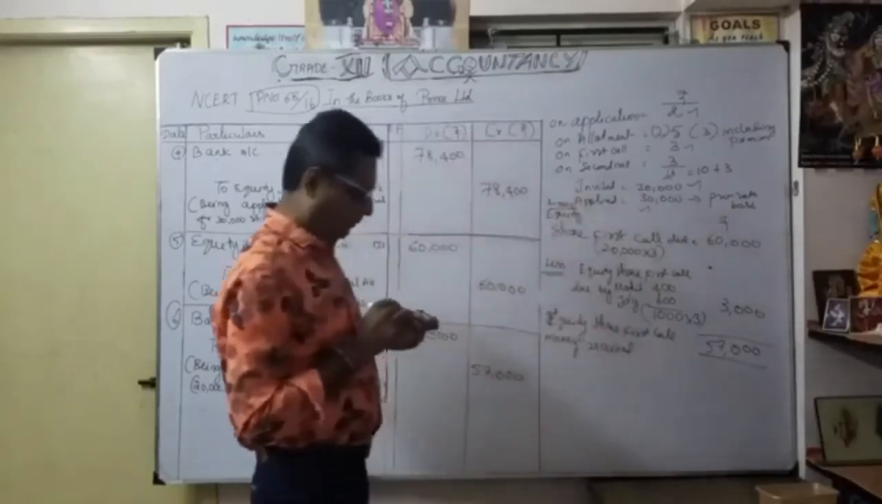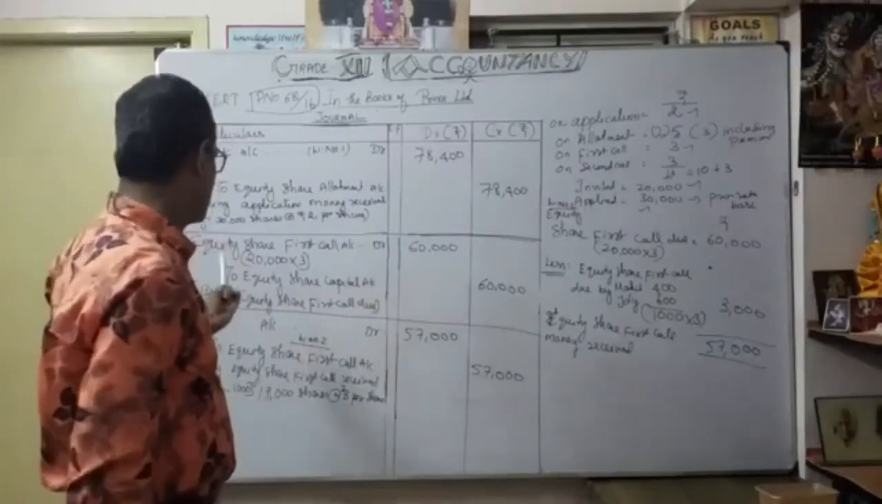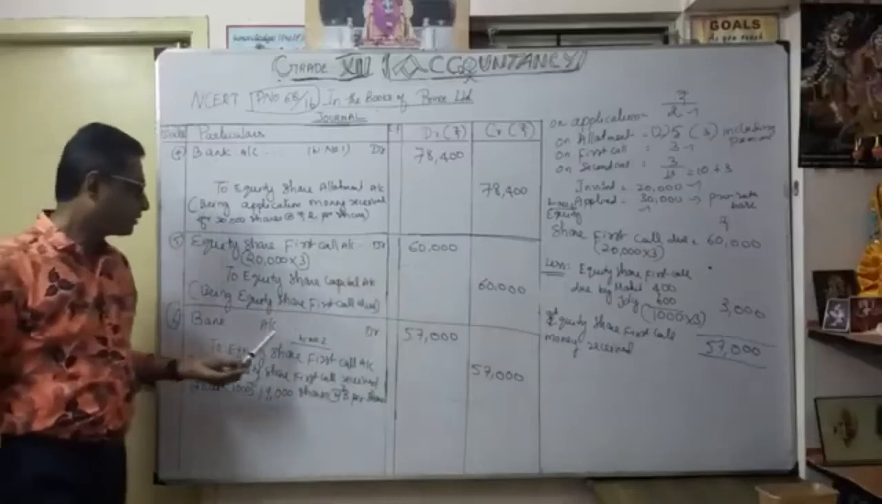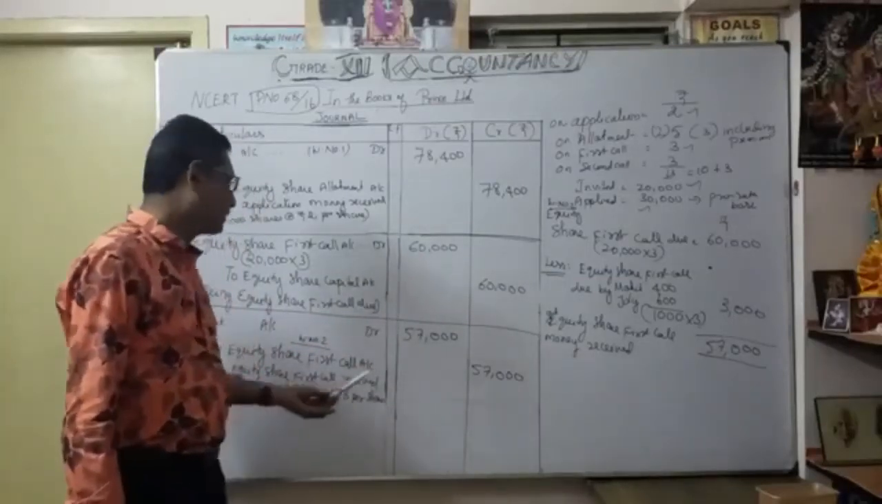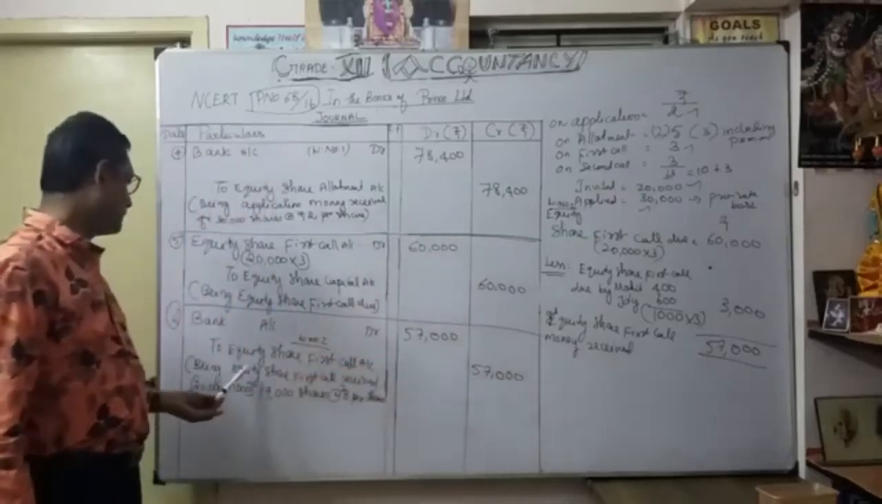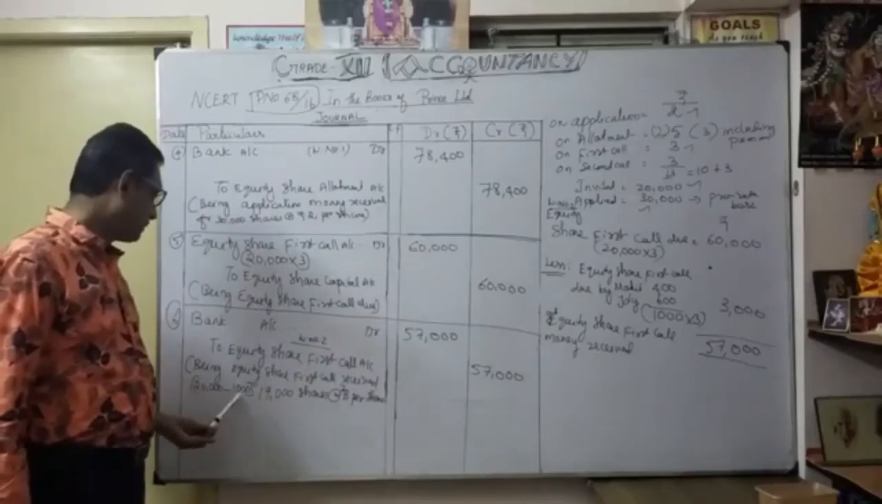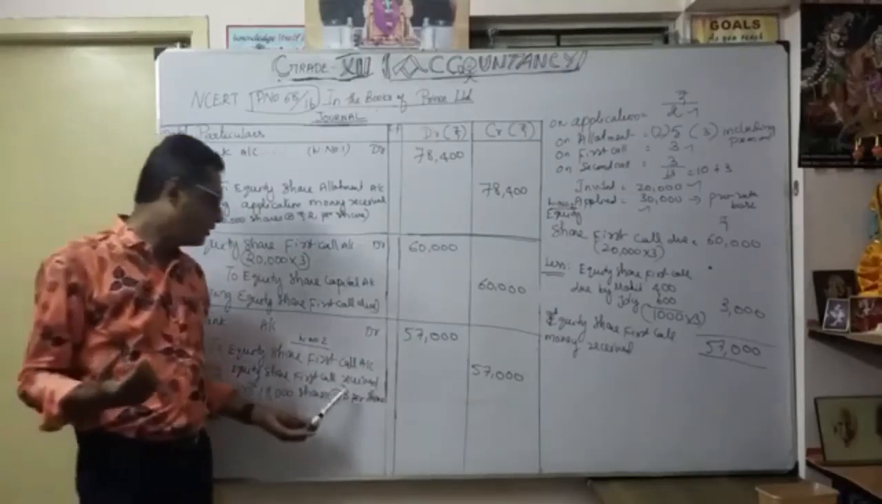As a share allotment, share first call we discussed now. Actually, what is a due entry? It's a received entry, as a payment entry. Bank account debit 57,000 to equity shares first call account, how much? 57,000. Being equity share first call received. How many shares? Naturally 20,000 minus 1,000. So only 19,000 shares received at 3 per share.